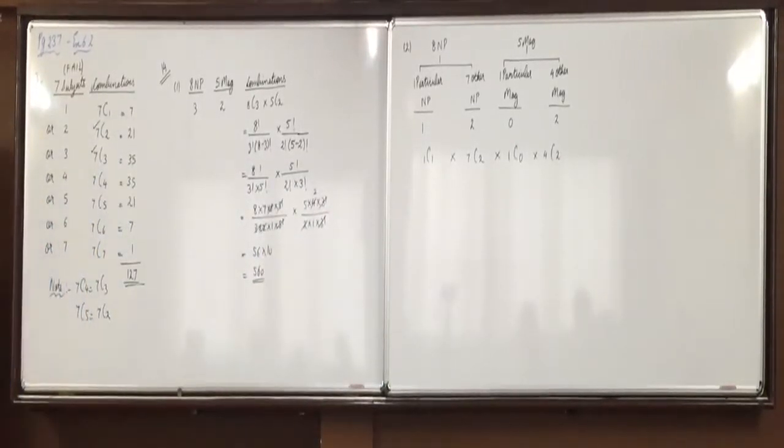of selecting 3 newspapers and 2 magazines such that one particular newspaper is selected and a particular magazine is not selected is shown as below.